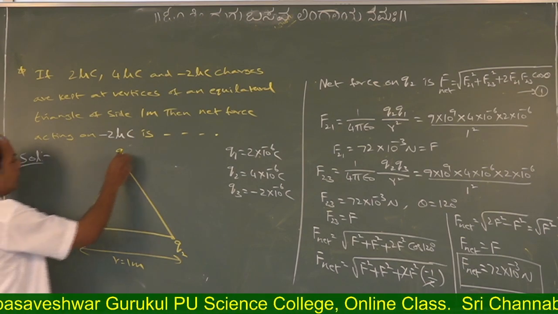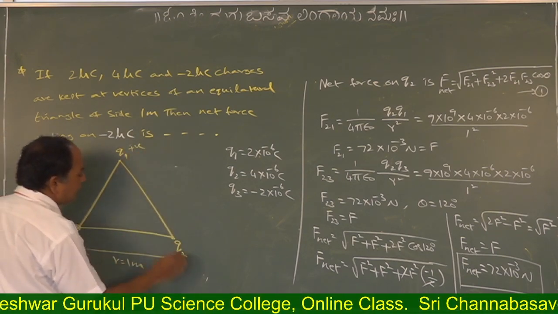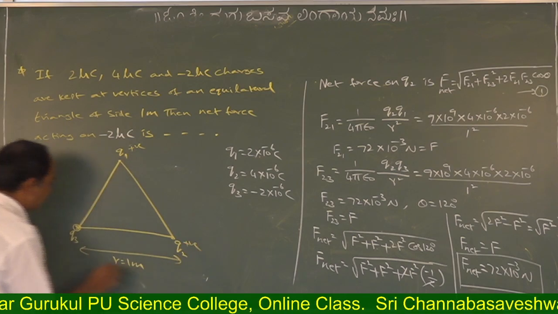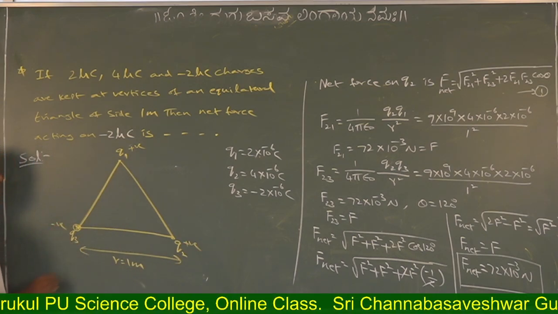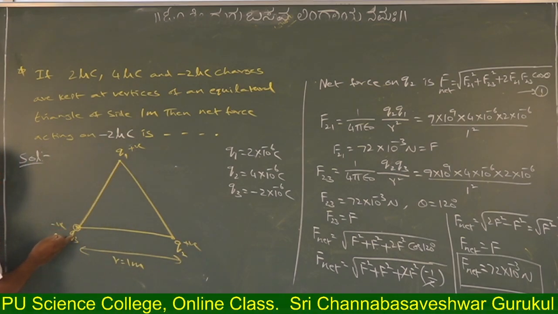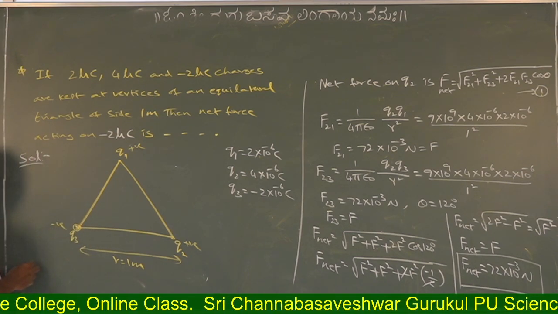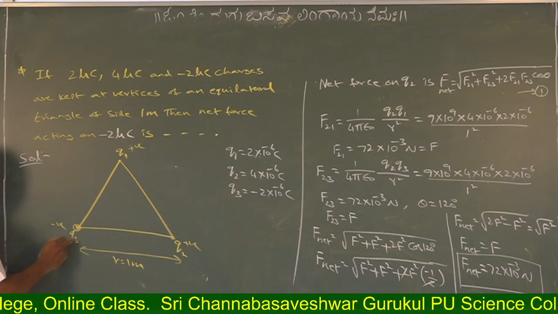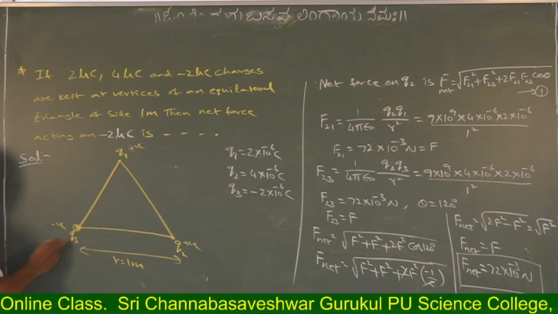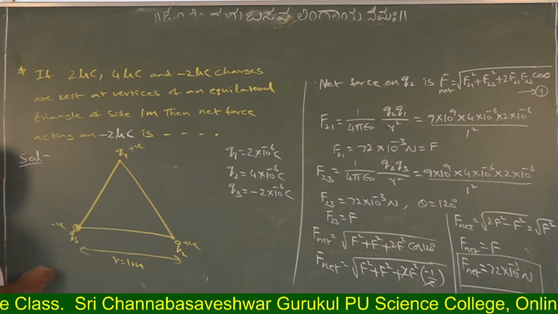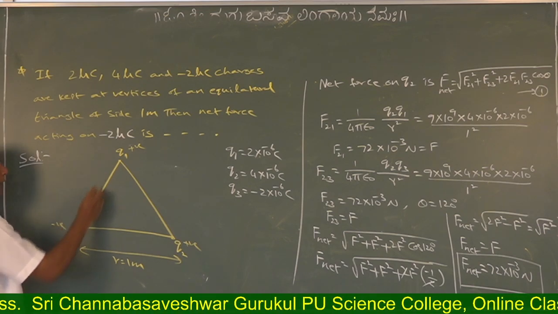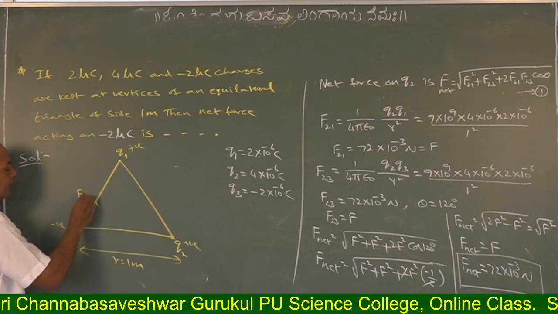Here Q1 is positive and Q2 is also positive. Q3 is negative. Now Q1 attracts or repels Q3? Attracts. Attracts means the force between 3 and 1 is along Q3 to Q1. That is F31.